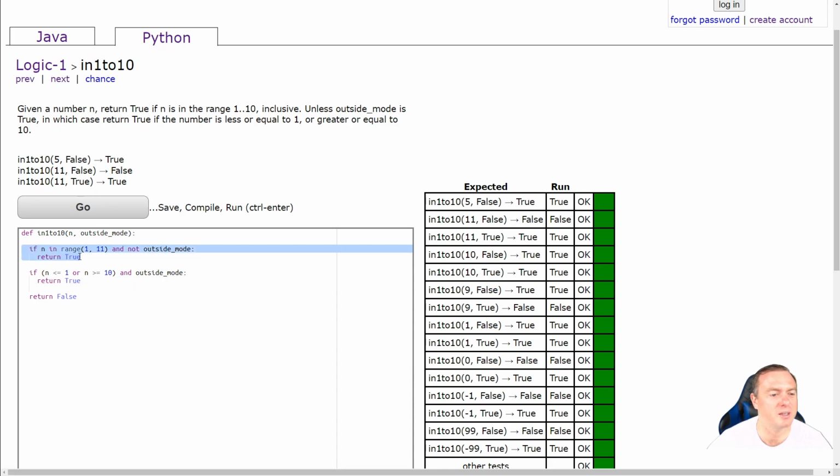So this one here checked to see if the range was between 1 and 11 and not outside mode. That was the base case. We just returned true straight away. And then this one here checked to see if n was less than or equal to 1 or n was greater than or equal to 10, and it was the outside mode. We returned true. Otherwise, we got a false.